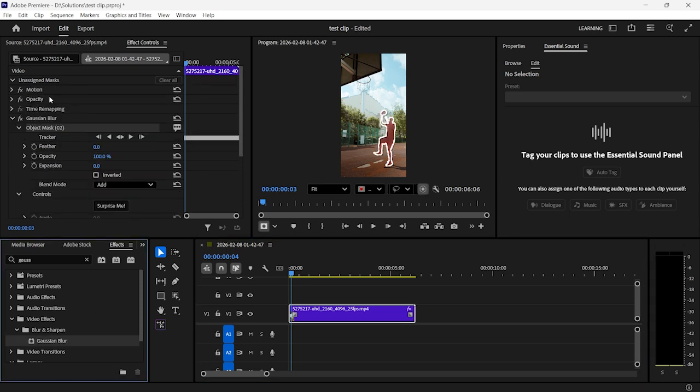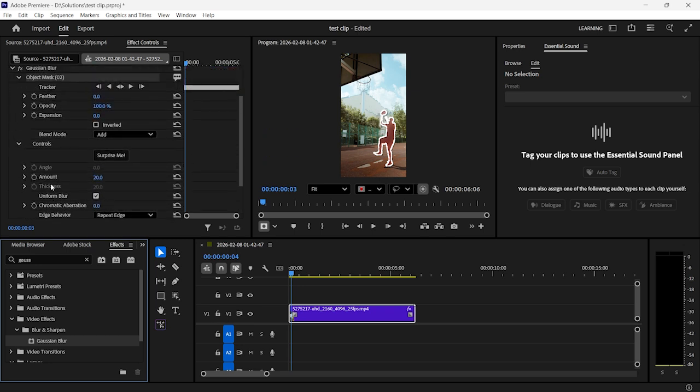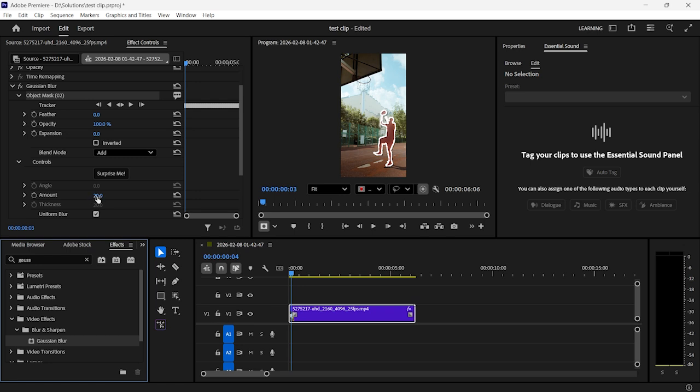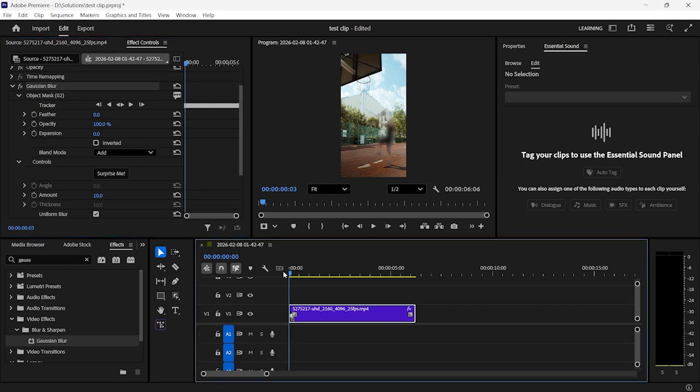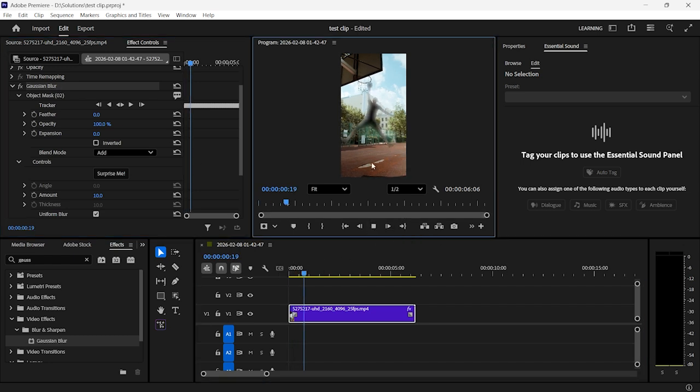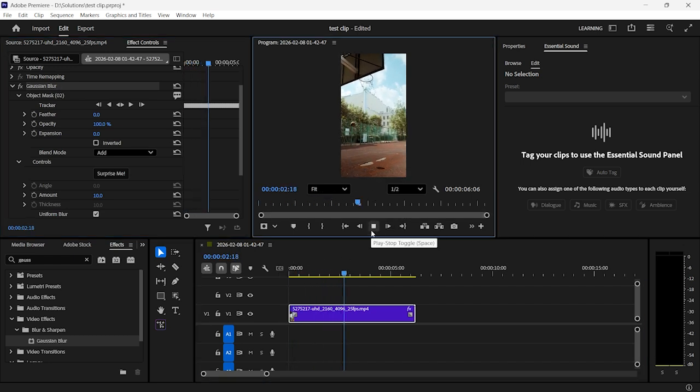the mask. So this way it will automatically apply the effect to that mask, so we can increase or decrease the blurriness by changing this value right here. And now if we play the video, we can see how the moving object will be blurred.